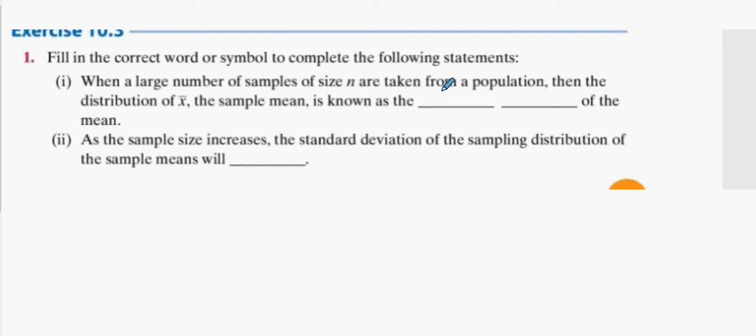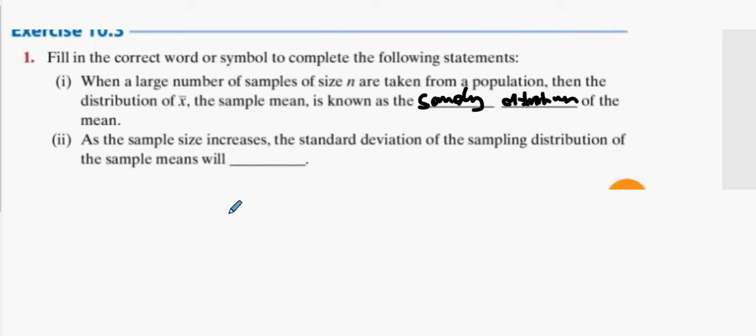I believe it's called the sampling distribution. Sampling distribution of the mean.